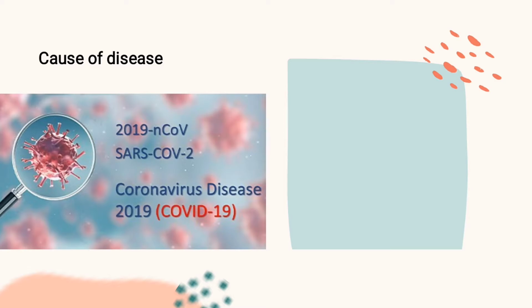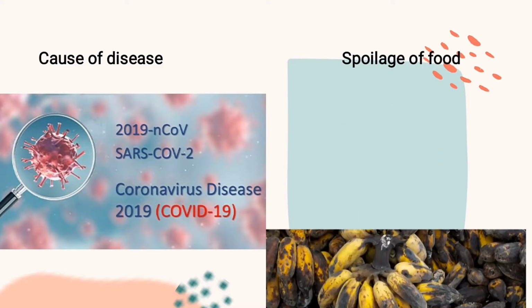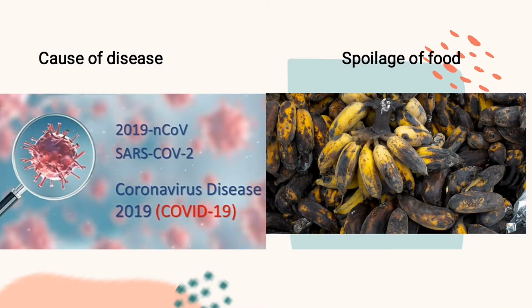Take for example the present pandemic that is ravaging the world today, which is the coronavirus disease. So it is caused by microorganism. Even in the aspect of Ebola disease, HIV, all this, even in the aspect of plants, all these diseases, they are as a result of harmful effects of microorganism.